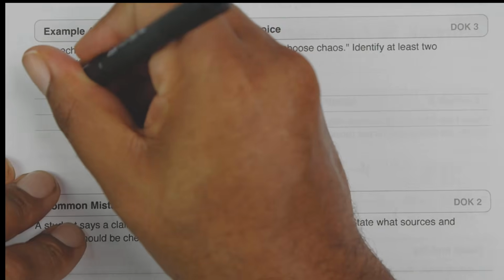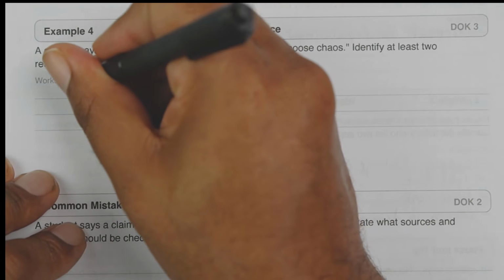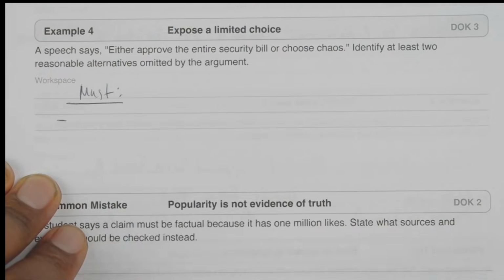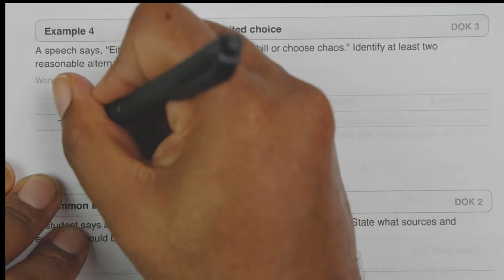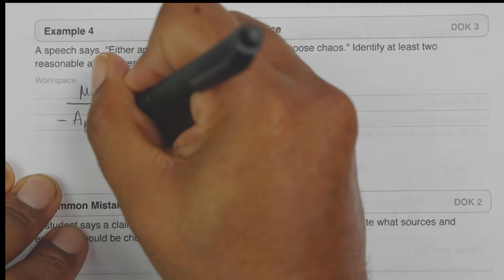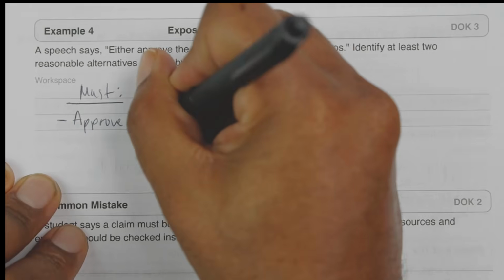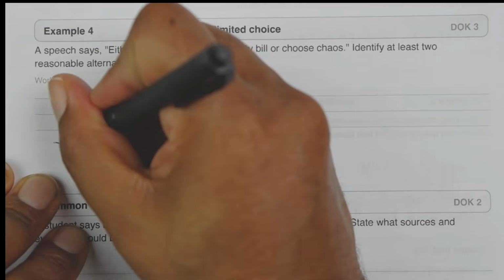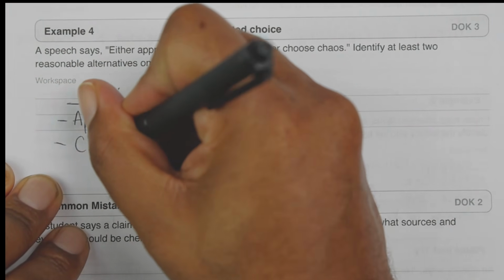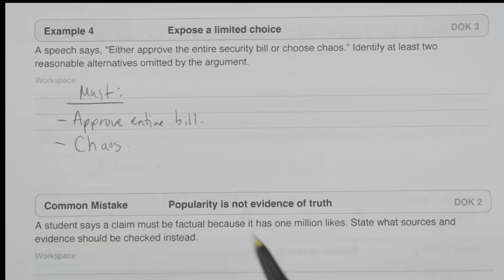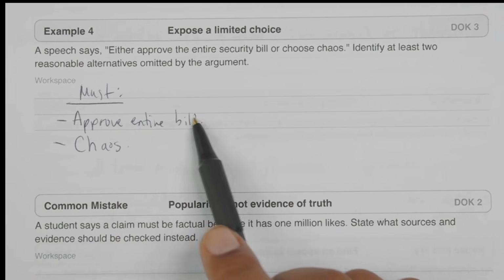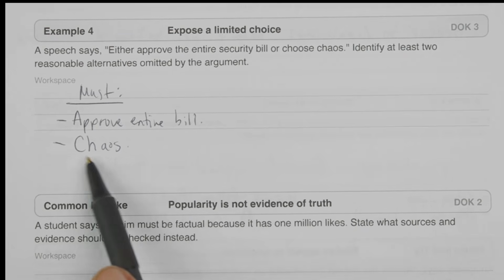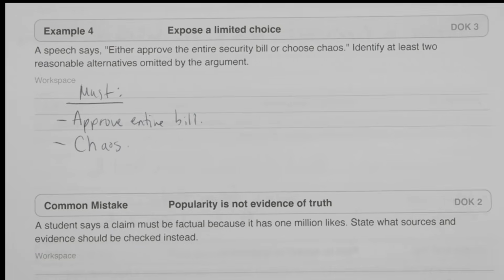They're saying you must approve the entire bill. Approve the bill or chaos, right? You only get those 2 choices. Either do this or this will happen, right? If you don't want this to happen, then do this.